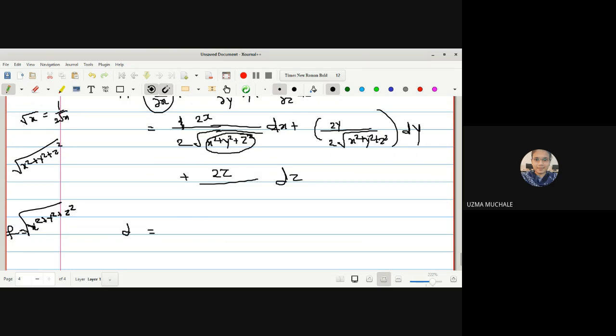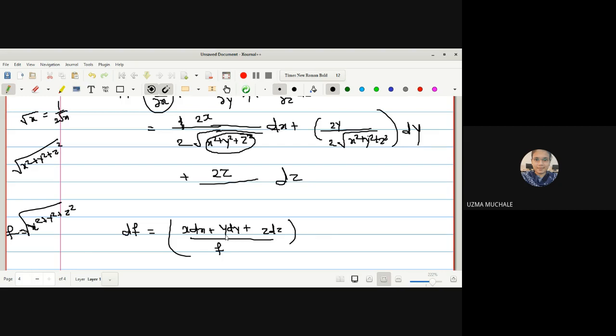So df, this 2 gets cancelled and we remain with x dx plus y dy plus z dz divided by f. F is nothing but this term. Hence we have written this in the standard form, summation over i of fi dxi. Okay?